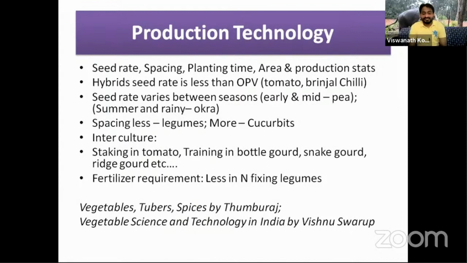Generally, hybrid seed rate is less than open pollinated seed rate, and the seed rate varies between seasons. In case of pea, the seed rate is high in the early season. In the summer season, the seed rate is high in okra. Spacing is less in legumes, more in cucurbits. So you prepare a table for all the crops: seed rate, fertilizer. No need to memorize the fertilizer doses, but remember that nitrogen fertilizer is required very little in nitrogen fixing legumes. In nitrogen fixing legumes, we give less nitrogen fertilizer, so there you take care.